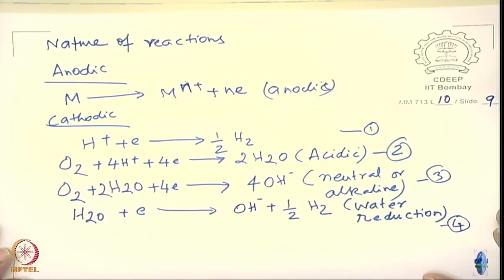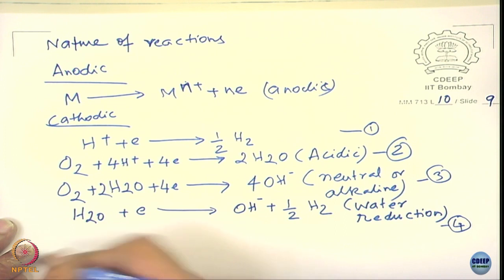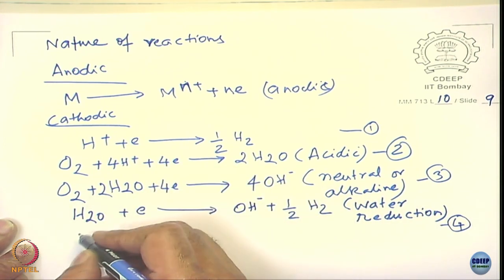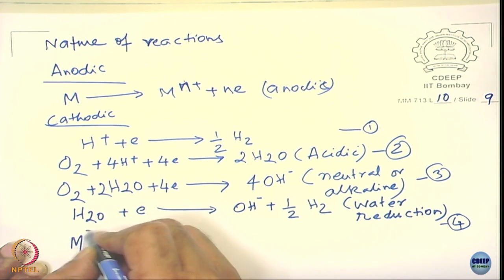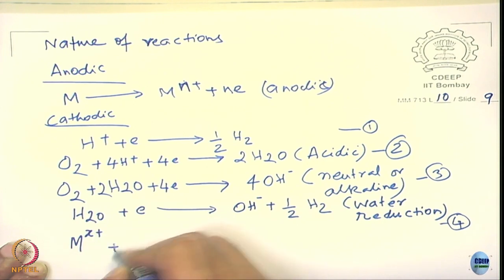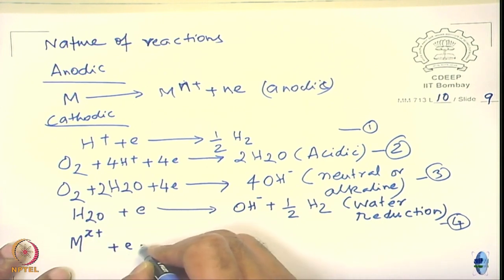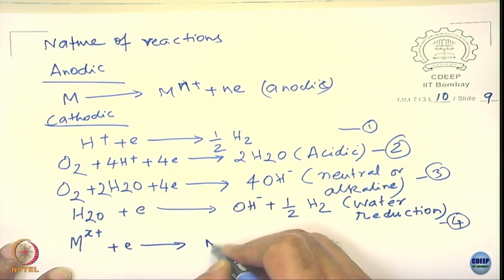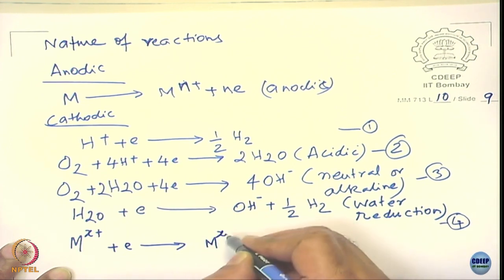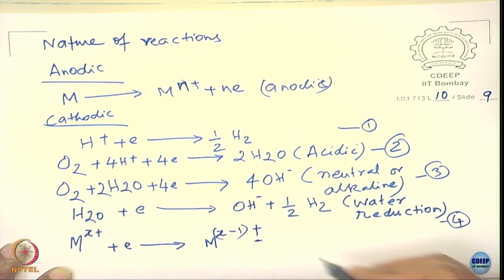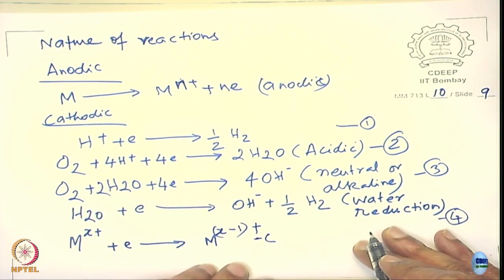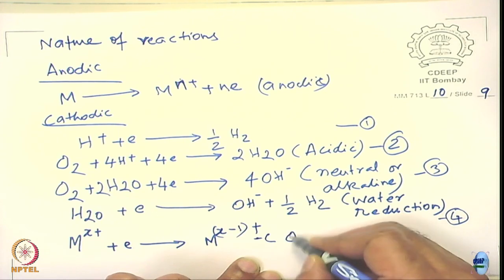You can have any kind of oxidant. For example, let us say M^x+ can combine with some electrons and become M^(x-1)+. It can happen actually, okay. This can be some oxidant.